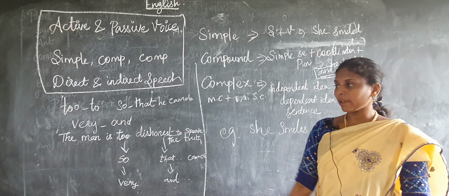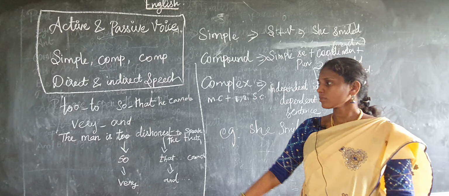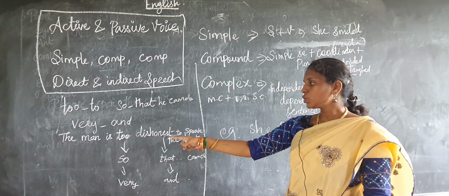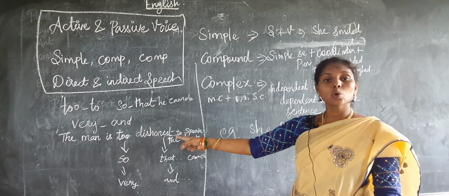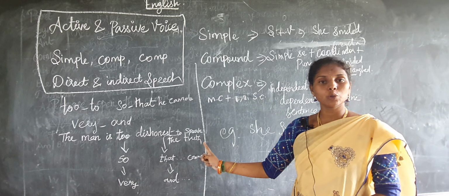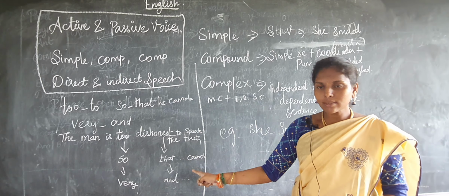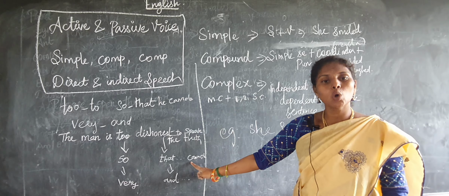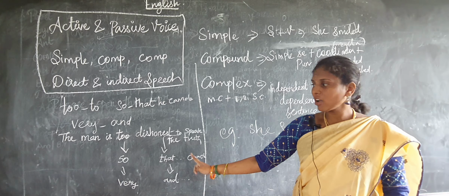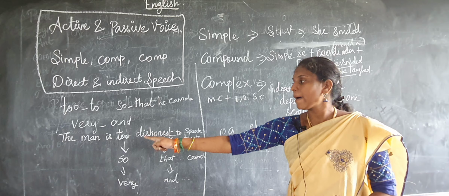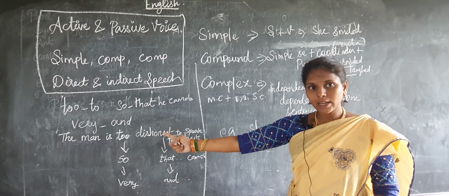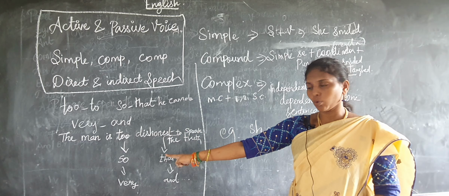Here I am explaining with one example. The man is too honest to speak the truth. The sentence is a simple sentence. So using the rules you have to change this into compound. How do you change it? The man is, instead of too, you use so.